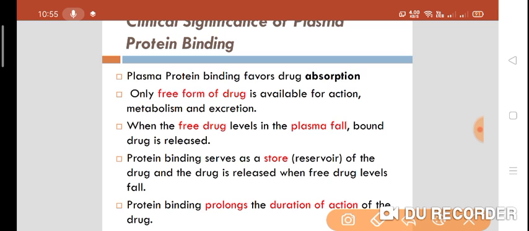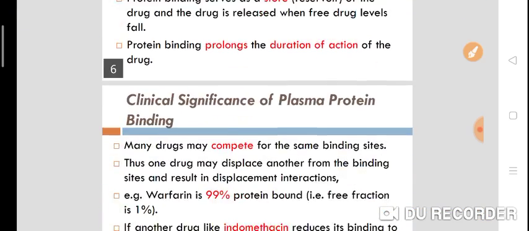Okay? How come it prolongs the duration of action? By delaying the metabolism of a drug, because the bound form of a drug is not available for metabolism or excretion. So it will prolong the duration of action also. This is the clinical significance that we are discussing.